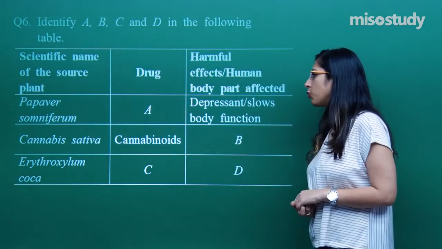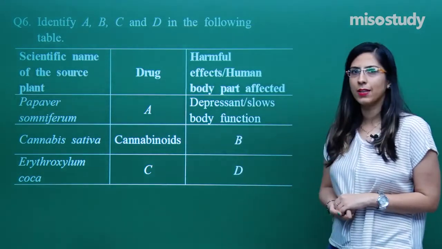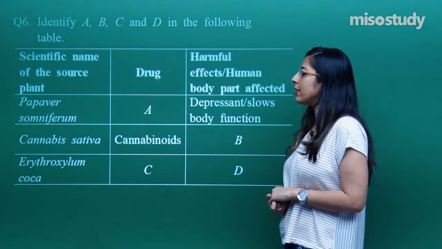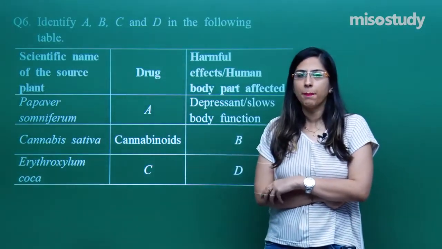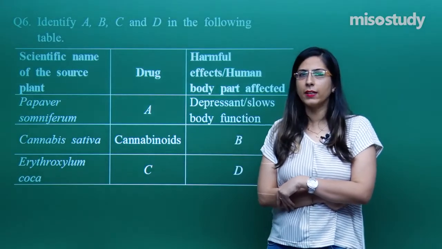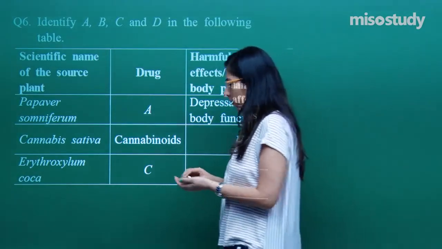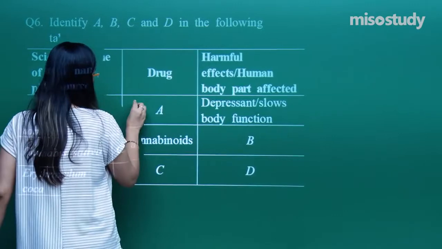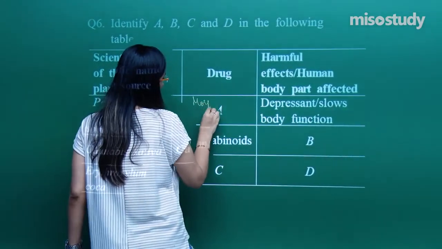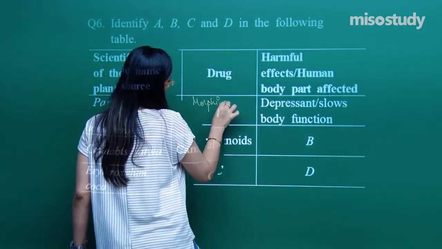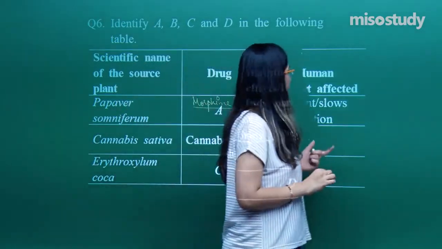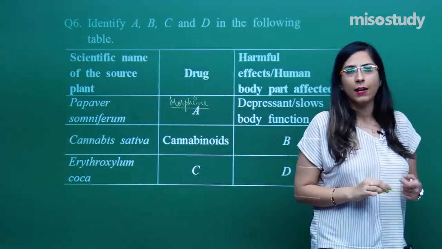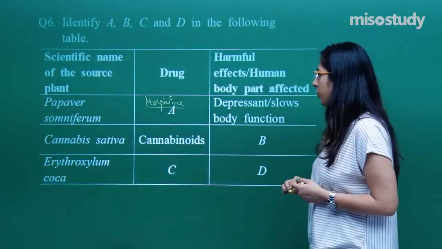First is Papaver somniferum, which we know gives rise to morphine. So A is morphine, and it acts as a depressant and slows down the body functions.